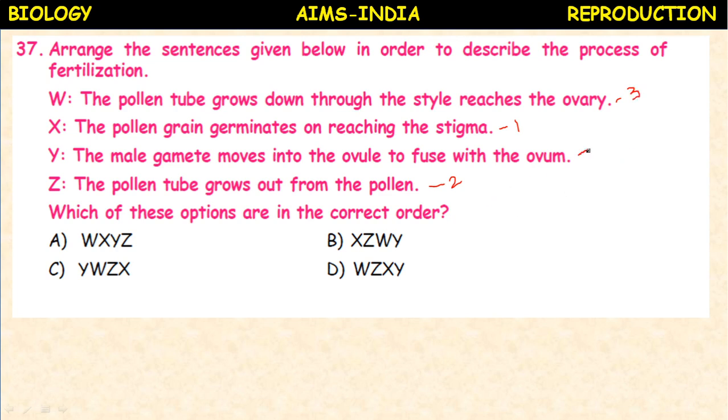And the last one is the male gamete moves into the ovule to fuse with the ovum. So here the correct sequence is X, Z, W, Y. So B option. Okay. So this type of questions appear in the medical entrance. So you have to read the question carefully. So what is the concept given in the question? You have to analyze and you have to select the options.